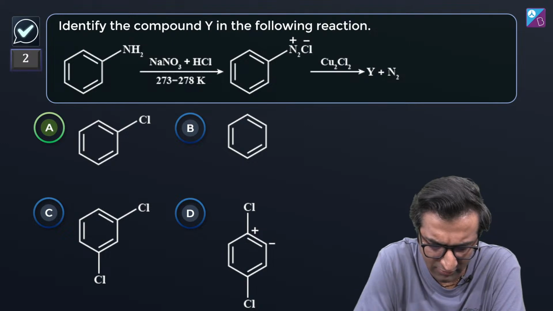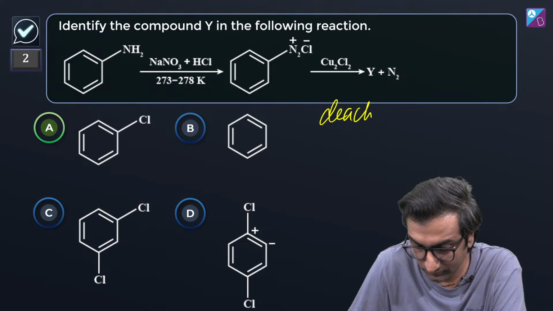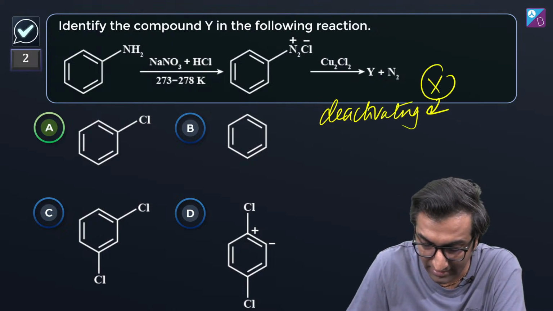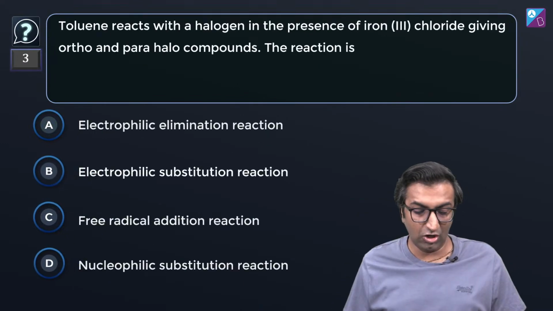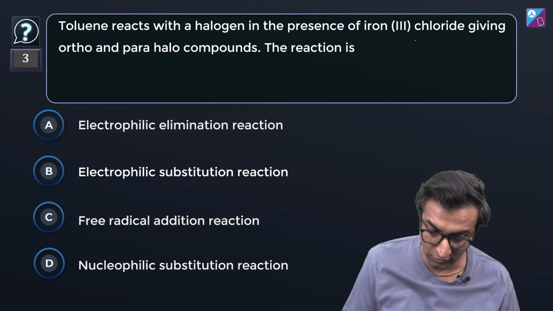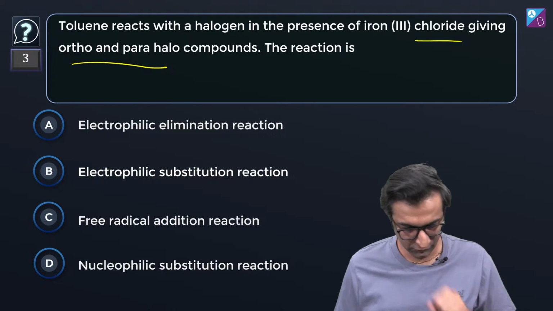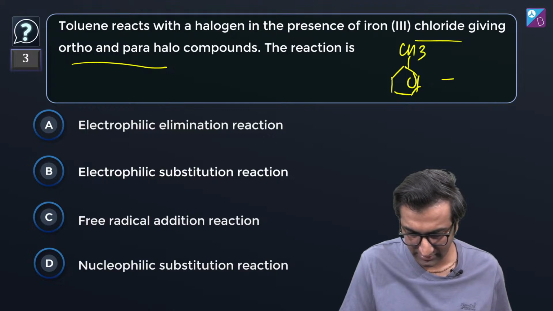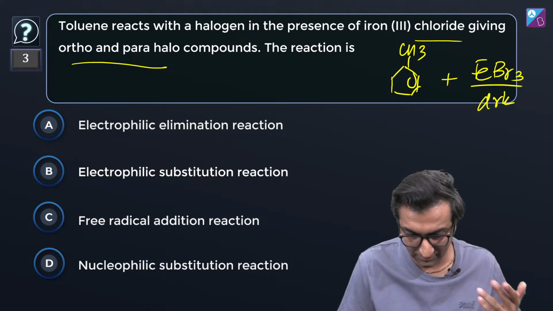Why is it only a monochlorinated product? Because this is a deactivating group. All halogens are deactivating but still ortho-para directing. Exception. Toluene reacts with a halogen in the presence of iron 3 chloride, giving ortho and para halo compounds. The reaction is, excuse me, toluene reacts with halogen. So it's usually, if you say Br, FeBr3 and dark, right?